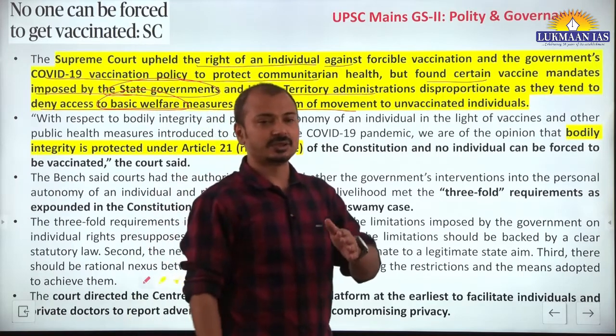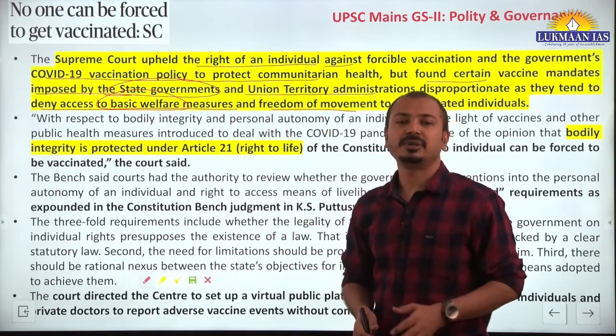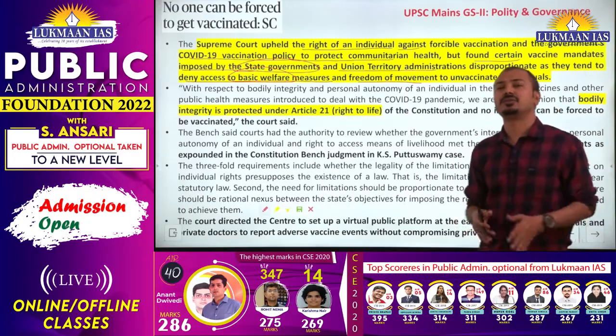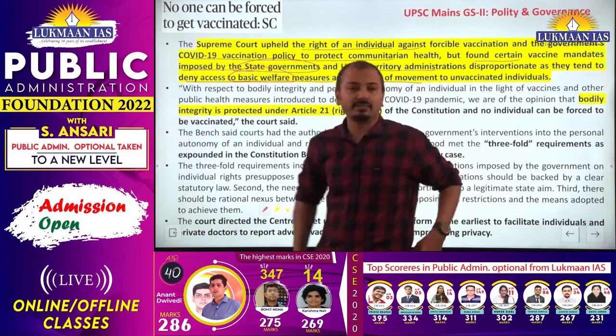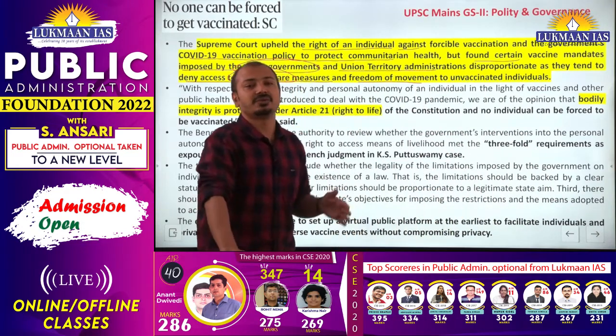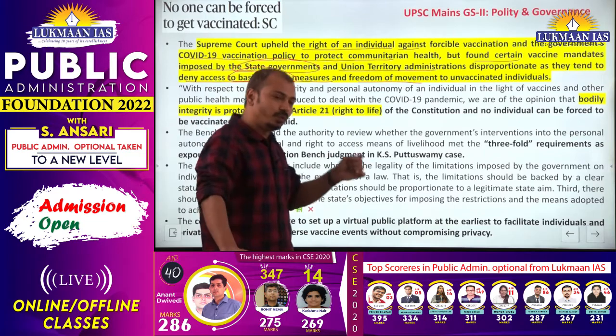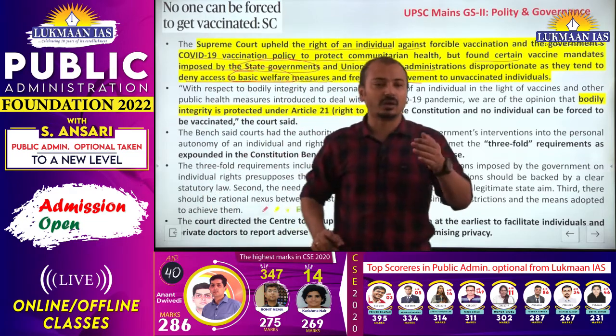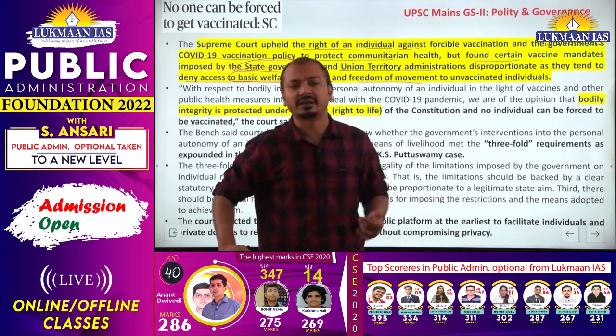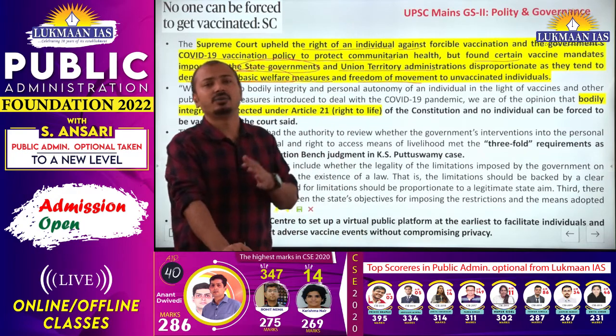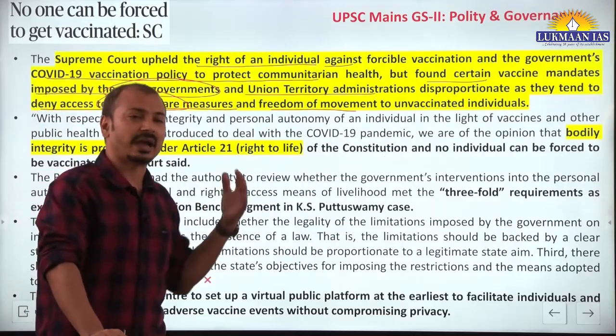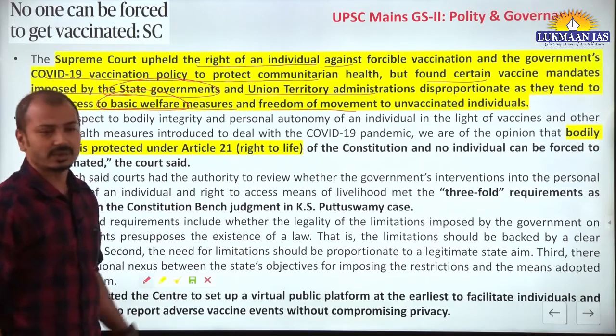We have seen this during the last few months, especially when there were threats of a third wave of the pandemic, and we were witnessing that some states were allowing only those who were fully vaccinated to enter the state, or otherwise they had to go through a COVID test and all these things.